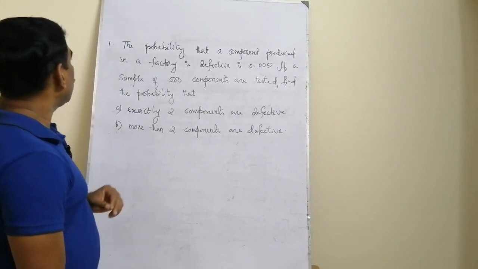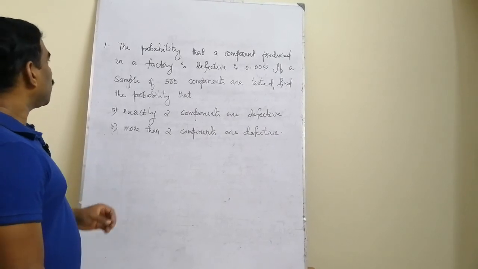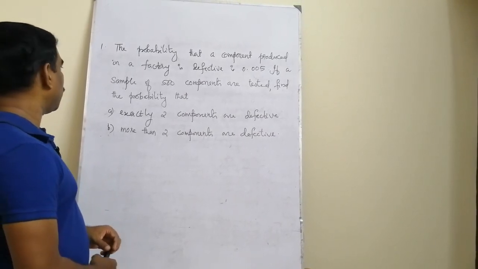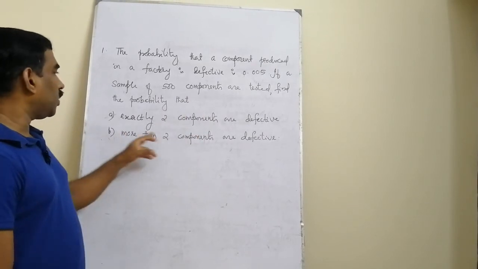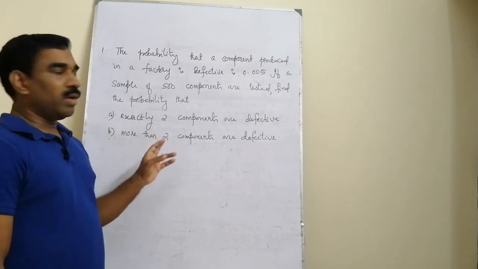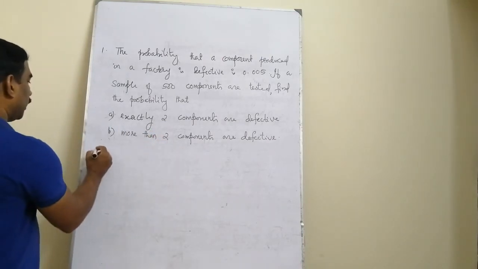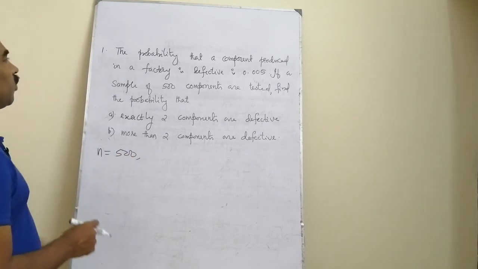Consider one problem related to Poisson distribution. The probability that a component produced in a factory is defective is 0.005. If a sample of 500 components are tested, find the probability that exactly 2 components are defective, and more than 2 components are defective. Here the distribution is binomial with n equal to 500.